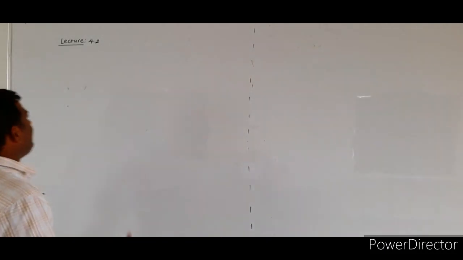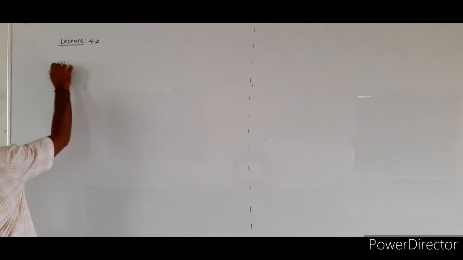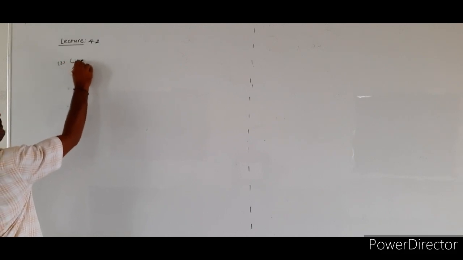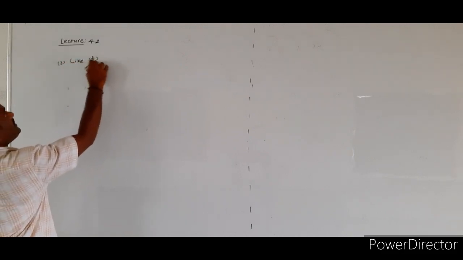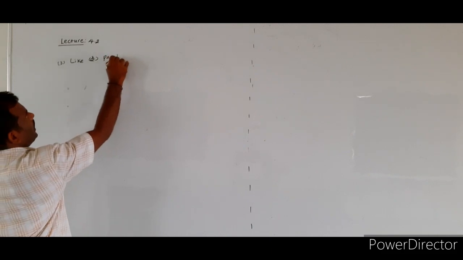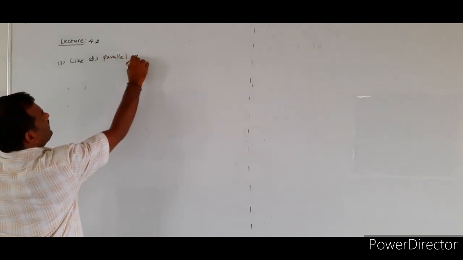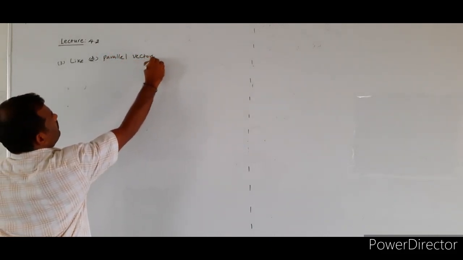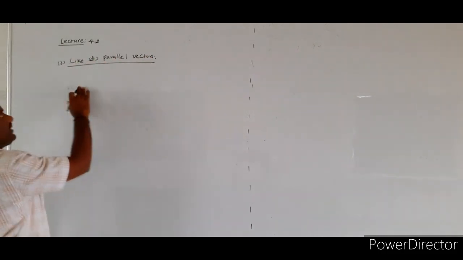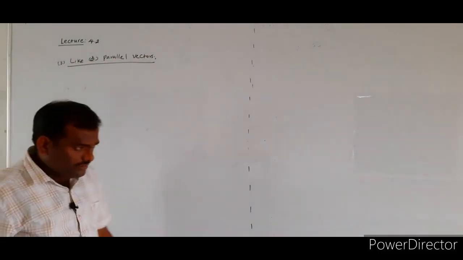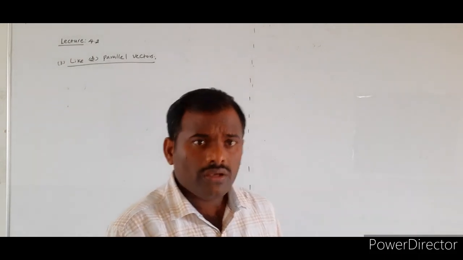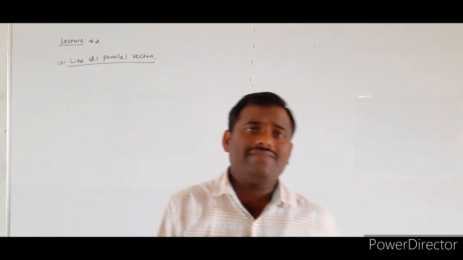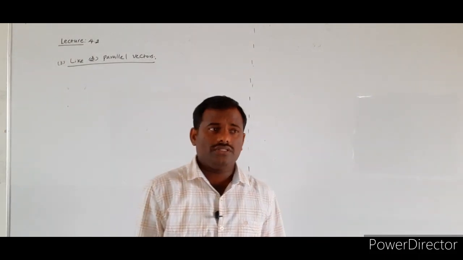So the third type is like vectors or parallel vectors. Like vectors or parallel vectors. What is meant by like vectors or parallel vectors?